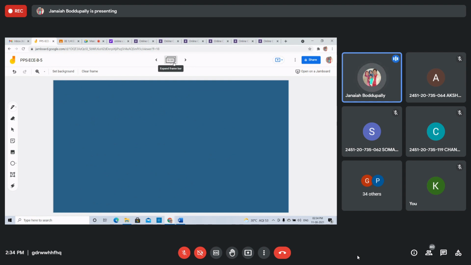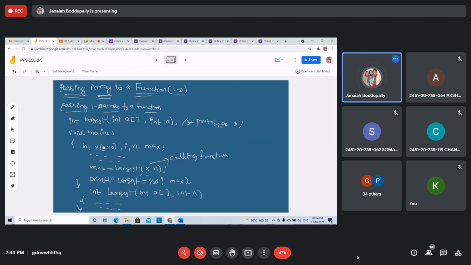In the main function, the function largest has been called. This function call contains two actual arguments. What are the two actual arguments? One is the one-dimensional array, and the other one is the integer value, that is the size of the array. N is the primary variable, x is the array. But we are passing the entire array as one of the actual arguments: a one-dimensional integer array x and an integer variable n.